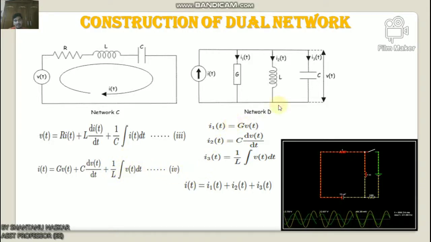So the electrical network drawn from circuit equation 4 would be like this, which is network D. Here we can write i1(t) equals G v(t), i2(t) equals C dv(t)/dt, and i3(t) equals 1/L integral of v(t) dt. It is needless to say i(t) equals i1(t) plus i2(t) plus i3(t). Okay. So this is nothing but Kirchhoff's current law. As per the definition of dual networks, networks C and D are dual to each other.